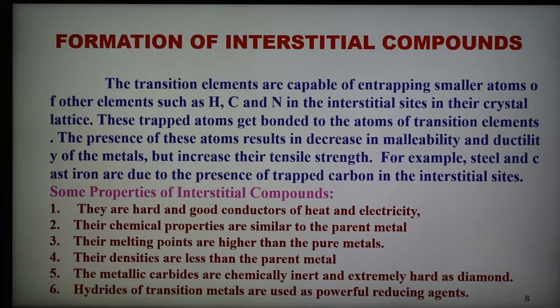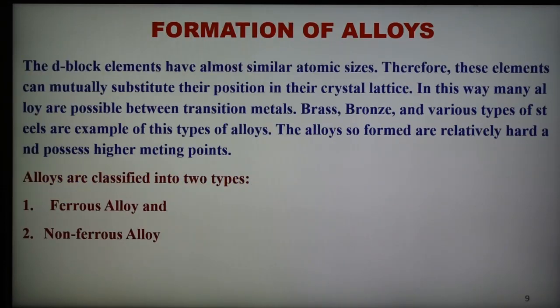So this is another property, and the next property is the formation of alloys. As we know, what is an alloy? An alloy is a mixture of two or more metals. Brass and bronze are examples where two metals combine and form a compound. That compound is known as an alloy.